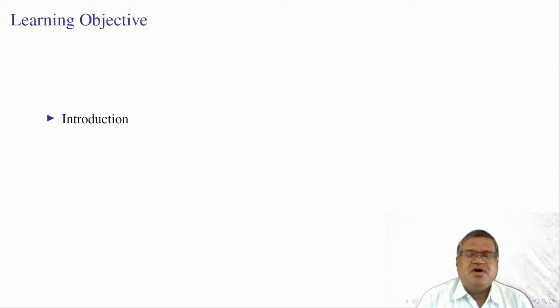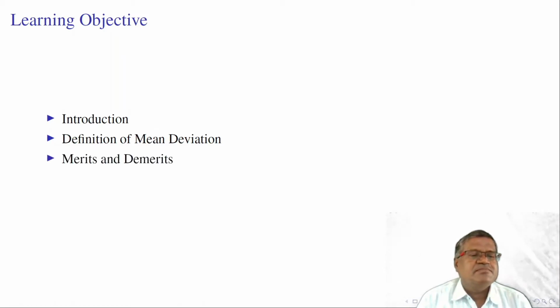The learning objective of this lecture is to introduce the concept of mean deviation, and to define mean deviation from mean, median and mode, and the definition of mean deviation from an arbitrary value A, and the merits and demerits of mean deviation, with some examples of calculation of mean deviation from mean for the given data in case of raw data, discrete frequency distribution and continuous frequency distributions.